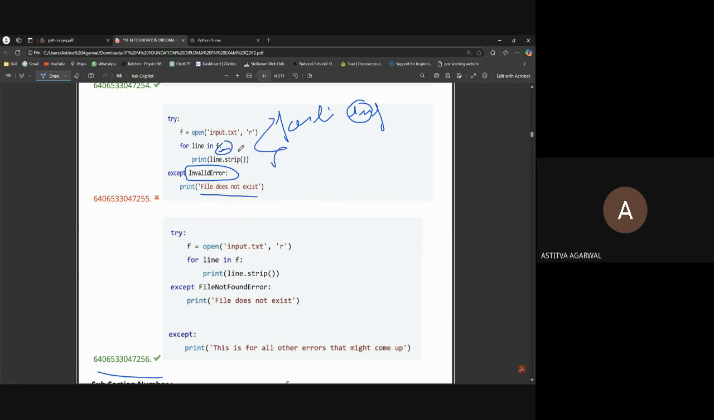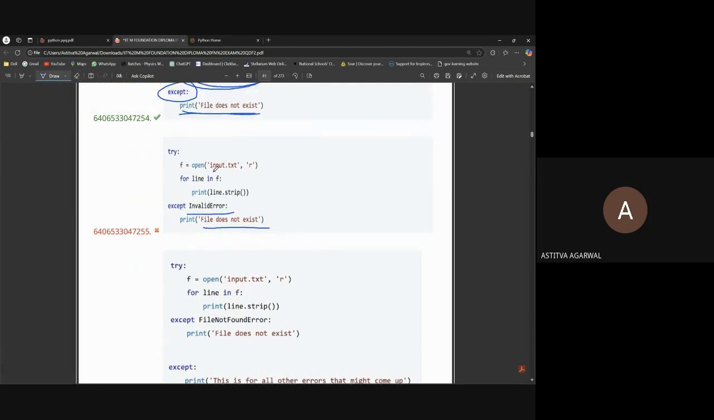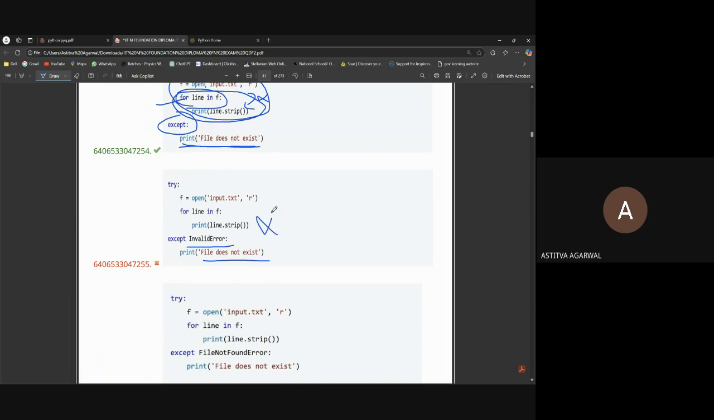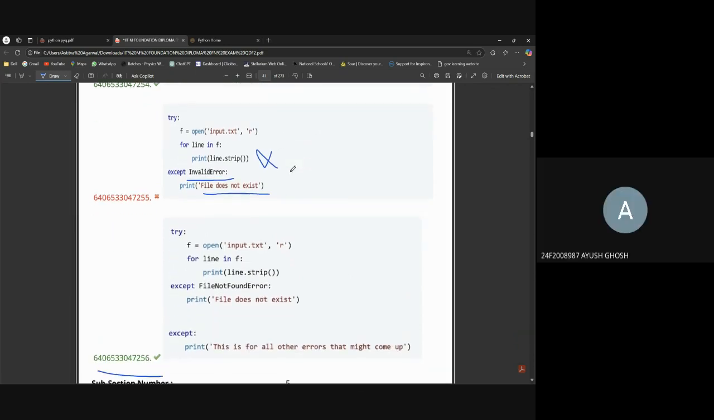There is no syntax error in this. So we use try and except blocks for syntax error, FileNotFoundError, and many other errors. Okay. So here InvalidError can't occur, and the only thing that can go wrong is if the file does not exist, and we are writing InvalidError in place of FileNotFoundError. That's why it's the wrong answer. Okay, I get it.